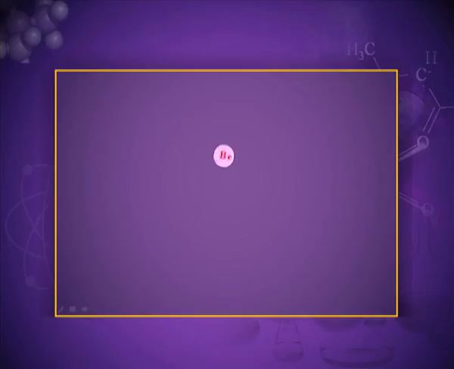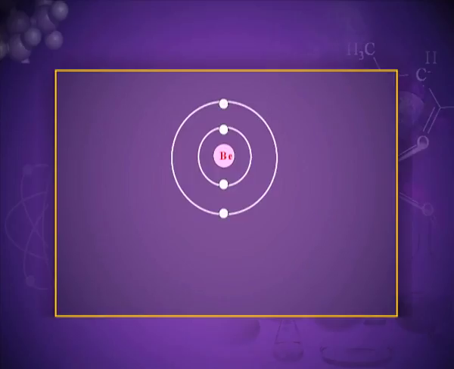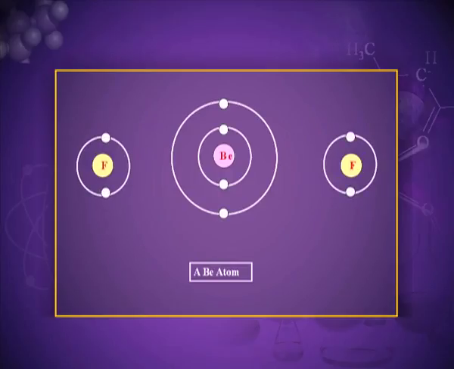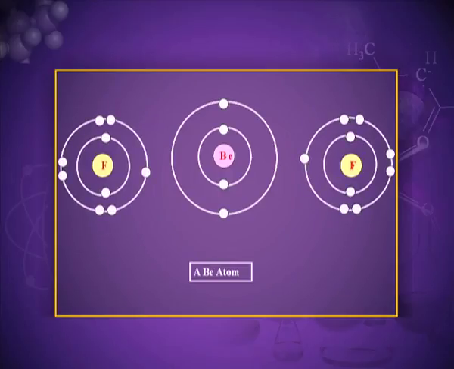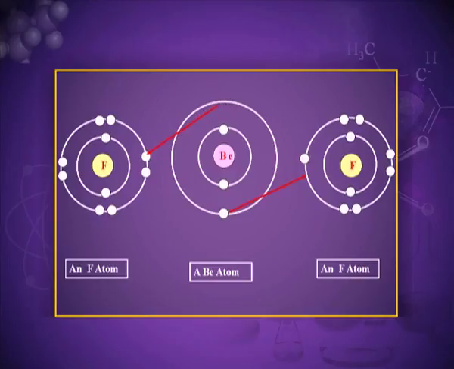Another example, beryllium. Atomic number of beryllium is 4. It has 4 electrons, 2 in the inner shell and 2 in the outer shell. Again fluorine atoms, atomic number 9, 2 in the inner shell and 7 in the outermost shell. Now again there will be transfer of electrons from beryllium to fluorine.